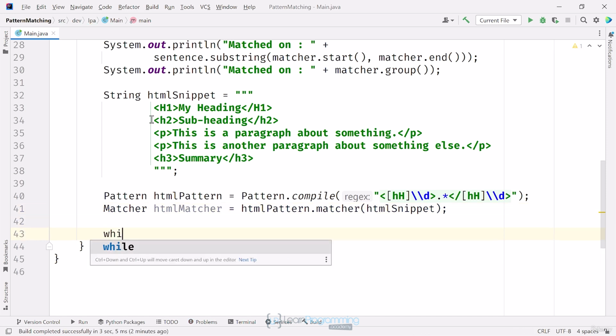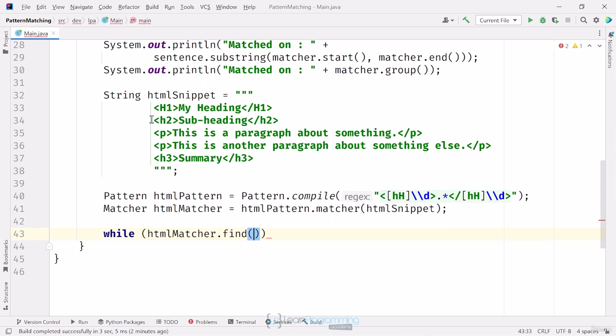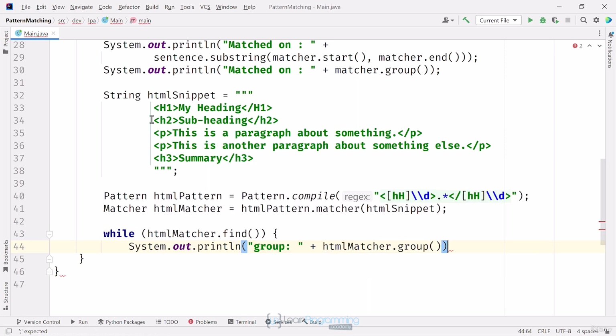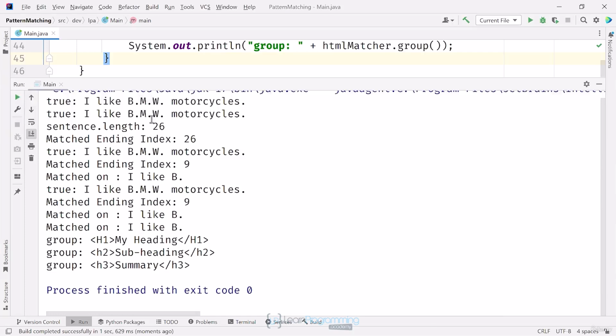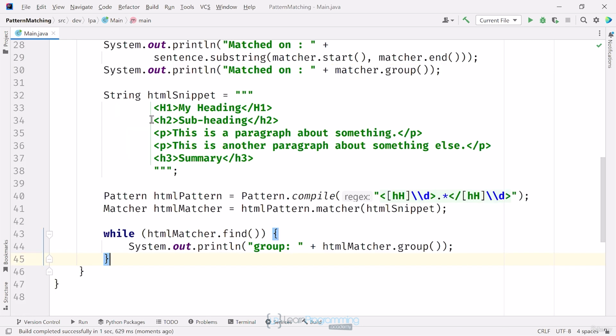Now I'll find matches using a while loop. I'll loop while HTML matcher.find returns true. I'll print the group, which is the matched sub-expression. Running this code now. I'll get my 3 HTML headers printed, but I'll also get the tags included. If I wanted just the text and not the tags, I could call the substring method on that text, of course, but there's a better way.